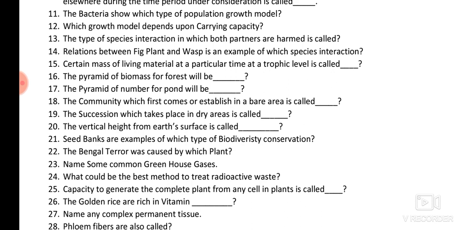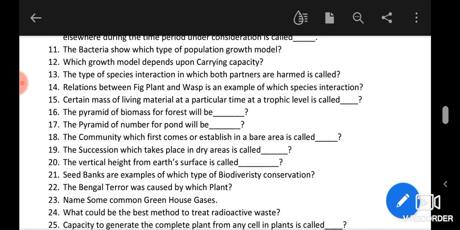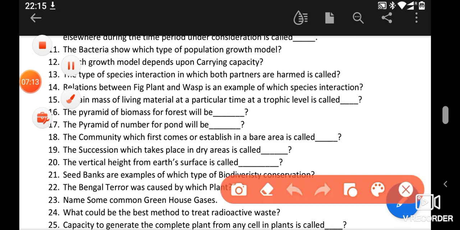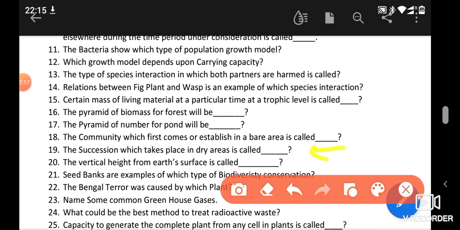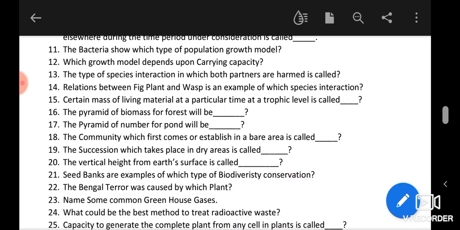The vertical height from the earth's surface is called altitude. Seed banks are the examples of ex situ conservation. Okay, outside their natural habitat we conserve the seeds, that's why it is called ex situ. If we preserve anything or any living organism inside their natural habitat, like natural parks, biodiversity parks, that is called in situ conservation. So answer will be ex situ. The seed banks are the example of ex situ conservation.